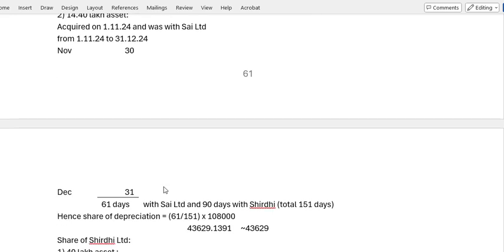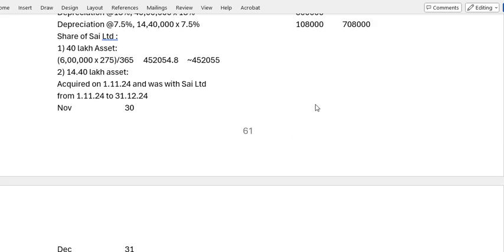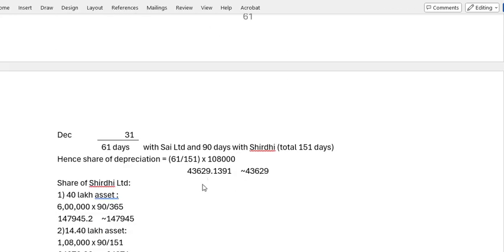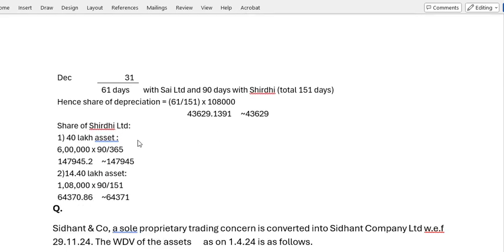Okay. And for the second asset, it is acquired on 1/11/24 and with the SAI for 2 months, 1/11/24 to 31, total 61 days. So the SAI limit was 90 and 90 days it was with the Shruti. The total 61 plus 90, it is 151 days. Out of 151 days, 61 divided by 151 into 1,08,000. So you will get the share. You will get 43,629.